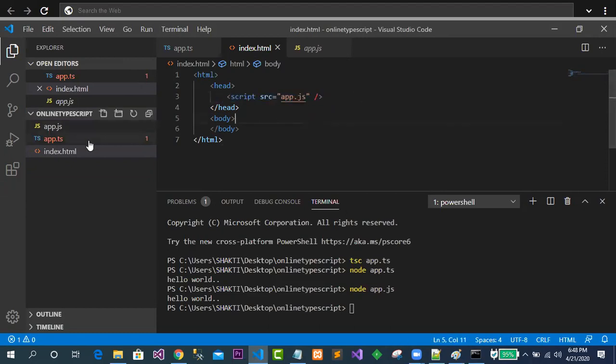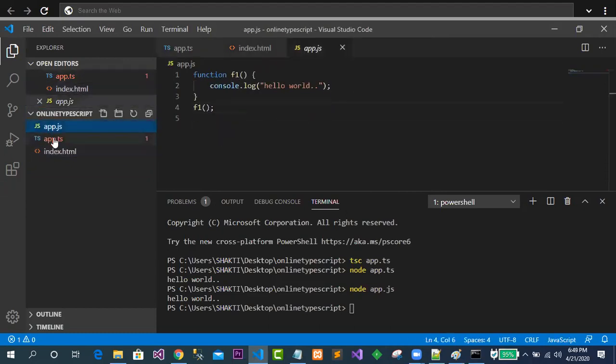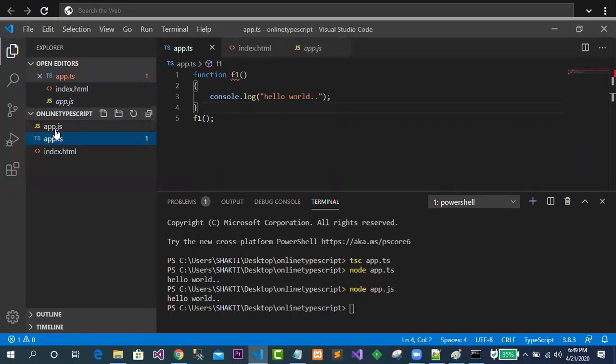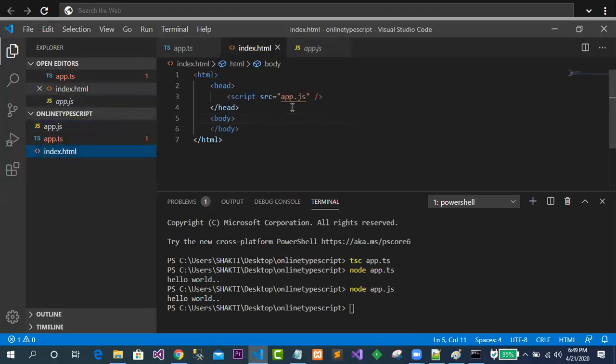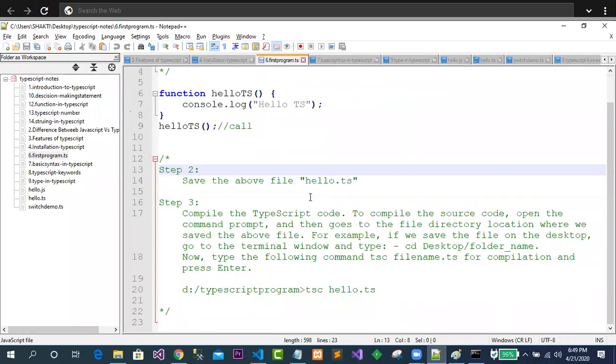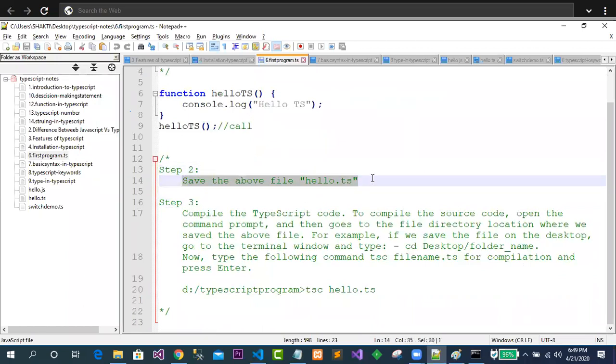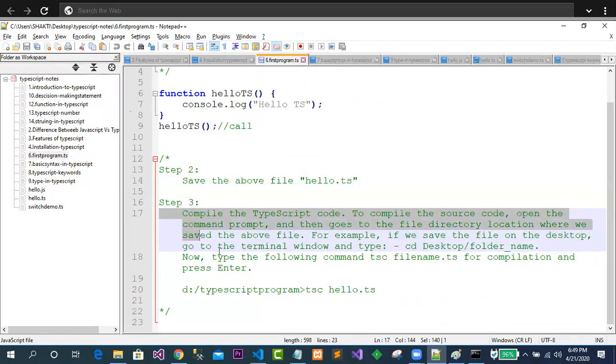But for this timing, you got the knowledge of how the TS part is converted to the JS part, and this JS is going to be used in your project. Clear? This is very simple to understand. Now how exactly are you going to make things easier? My requirement is, just see, it is already written all the things. Save the file as hello.ts, then you go for the things.